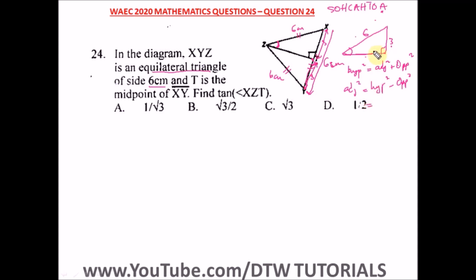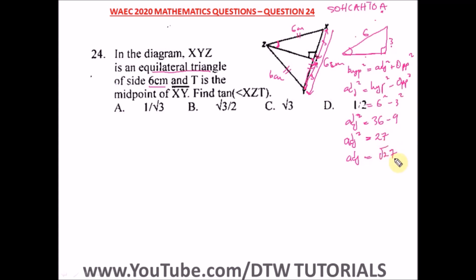Alright, so what's the hypotenuse squared? We have 6. This is 6 squared minus 3 squared. So adjacent squared. What's 6 squared? 36 minus what is 3 squared? That's 9. And what's 36 minus 9? Well, that will give us 27. So our adjacent squared is 27. So to get our adjacent alone, we'll square root 27. So we have the square root of 27.